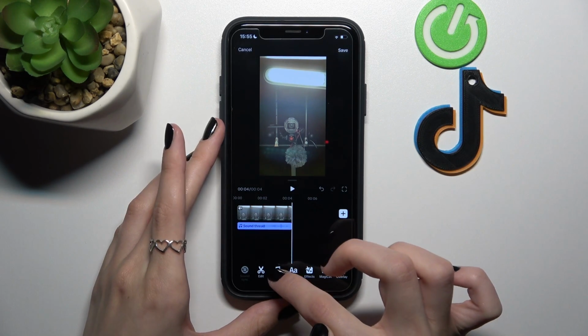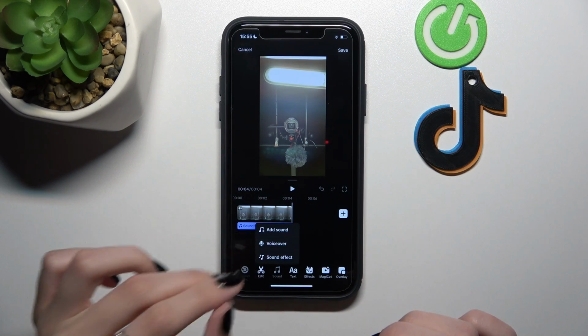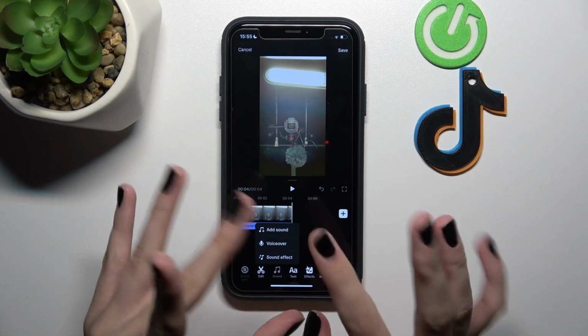Amazing. I hope that these sound effects will be useful for you and you will create cool, interesting TikToks with them.